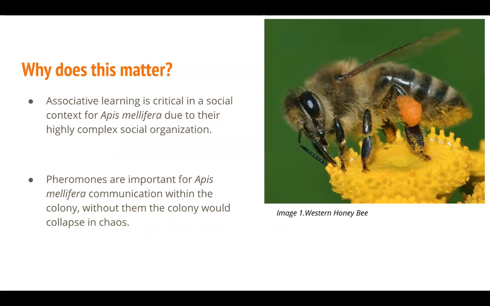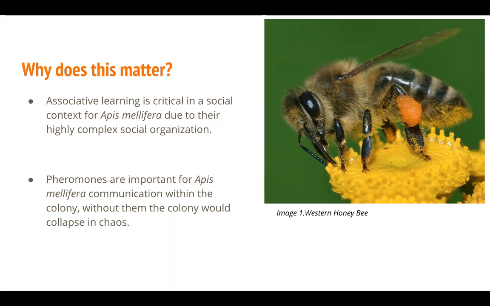I will begin by introducing the western honeybee, Apis mellifera, which was the type of bee used in the experiments testing appetitive learning with alarm pheromones. Apis mellifera is the most common bee used in beekeeping and is essential in our agricultural economy. Apis mellifera is a eusocial species that relies on chemical signals, such as pheromones, to communicate among one another.